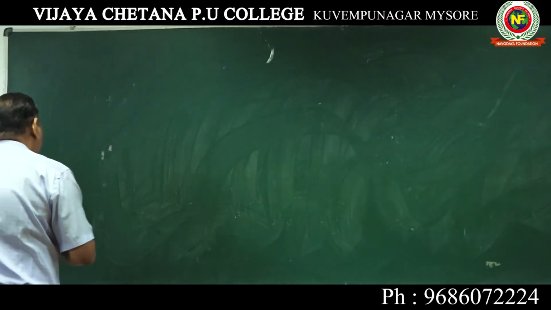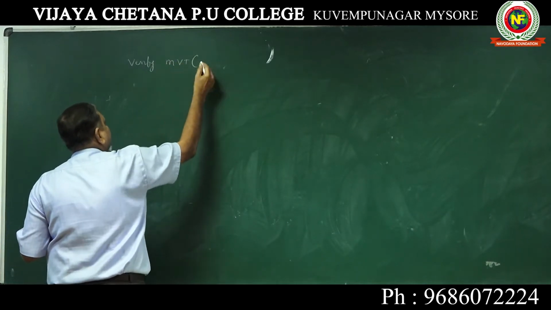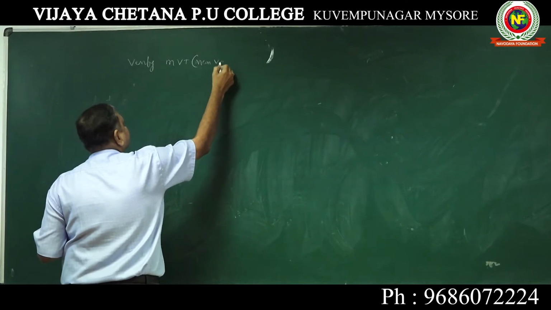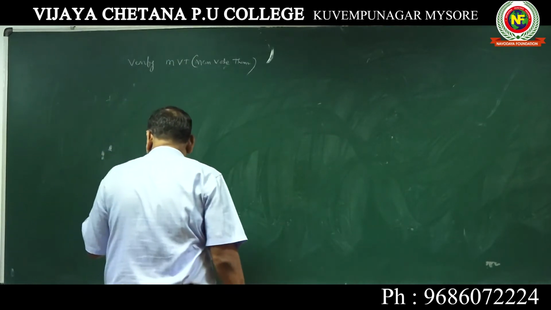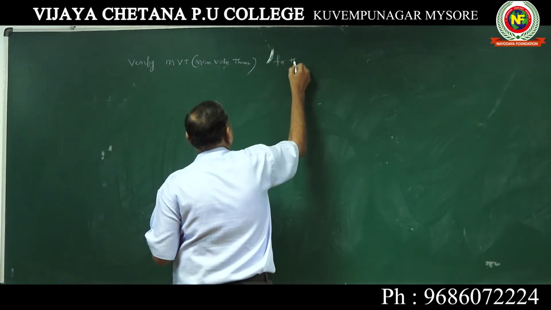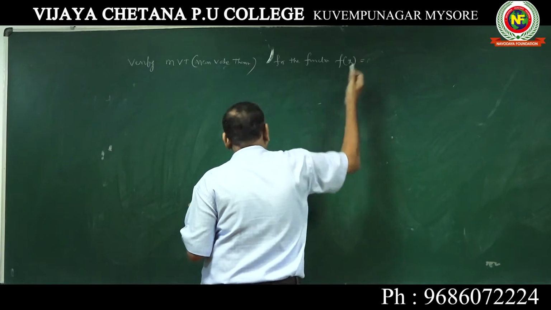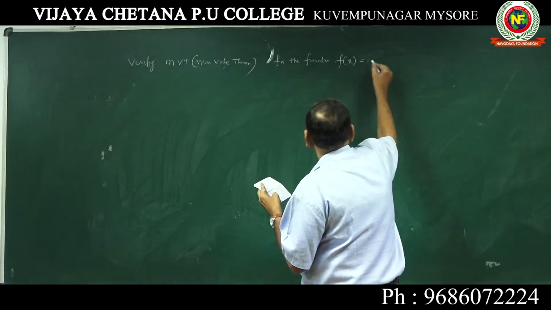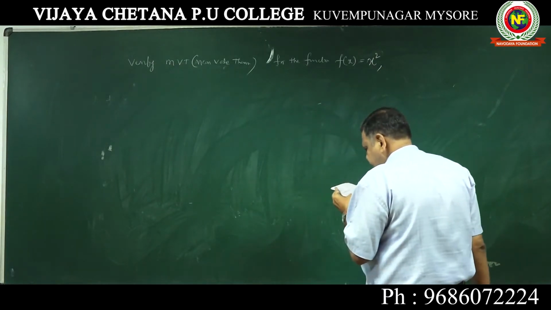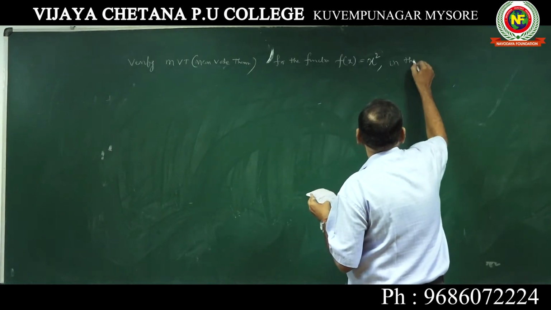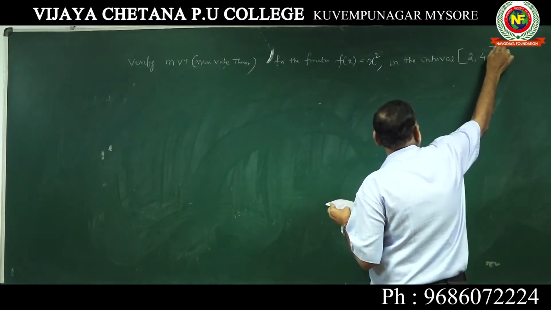Verify MVT, that is mean value theorem. Verify MVT for the function f of x equal to x square, in the interval 2, 4.